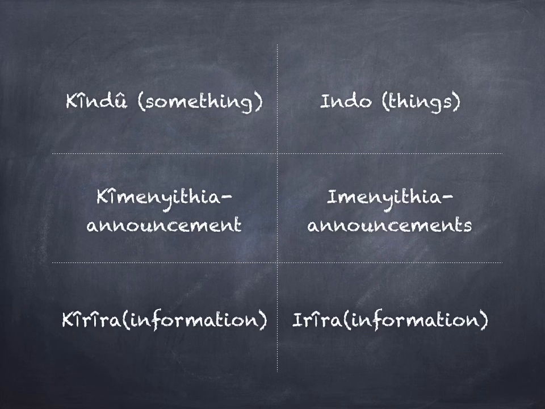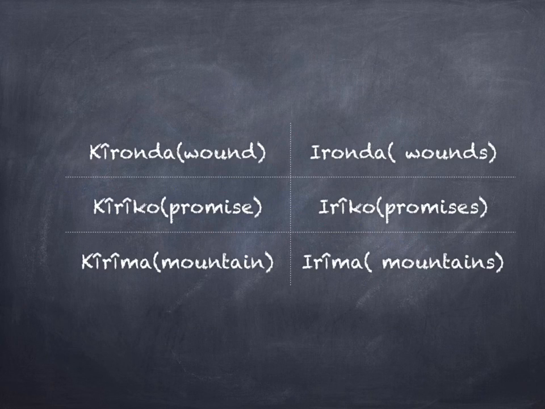Moving on, we have a noun kiroda, which is a single word, and many words then will be known as iroda. Kiroda for singular, iroda for plural. A promise is known as kirîko when it's just one, and irêko when they are many. Kirîko for singular, irêko for plural.